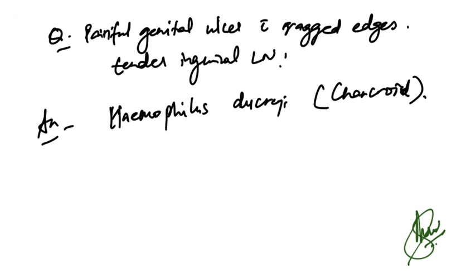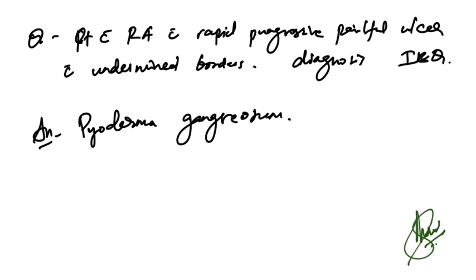Now painful genital ulcer with ragged edges and tender inguinal lymph nodes. So painful genital ulcer with lymph nodes and ragged edges. So this is the features of chancroid, and chancroid is caused by which organism? Haemophilus ducreyi. This is the correct answer.